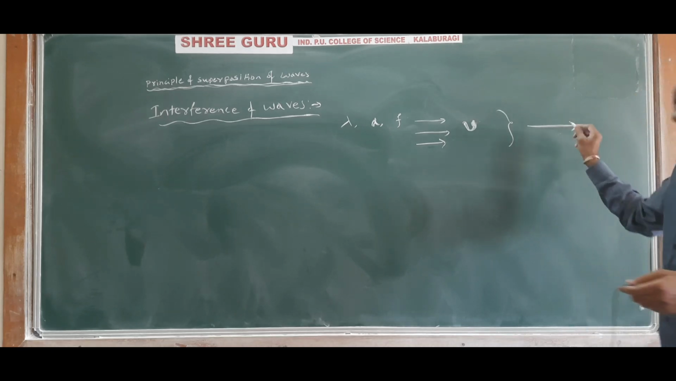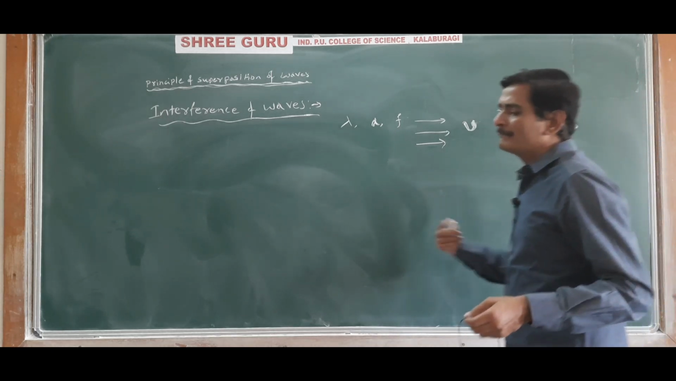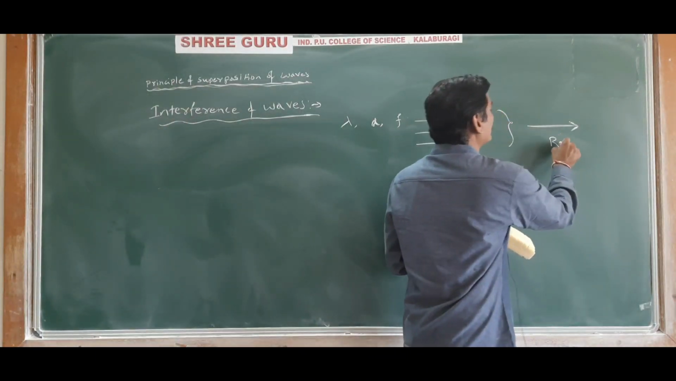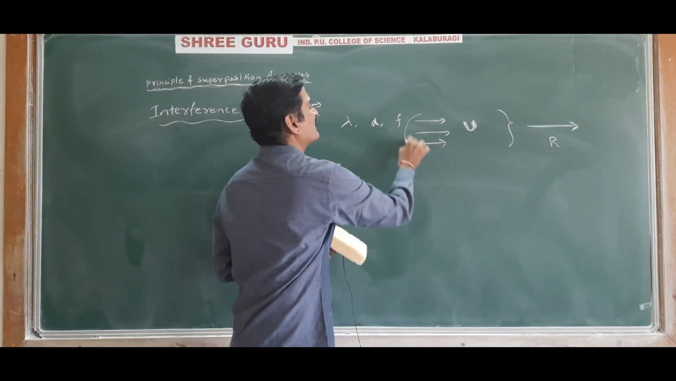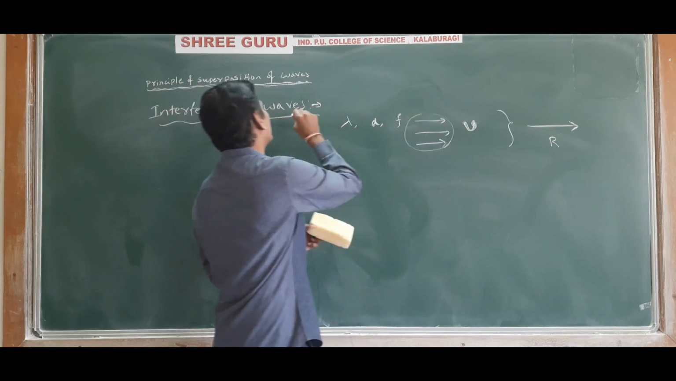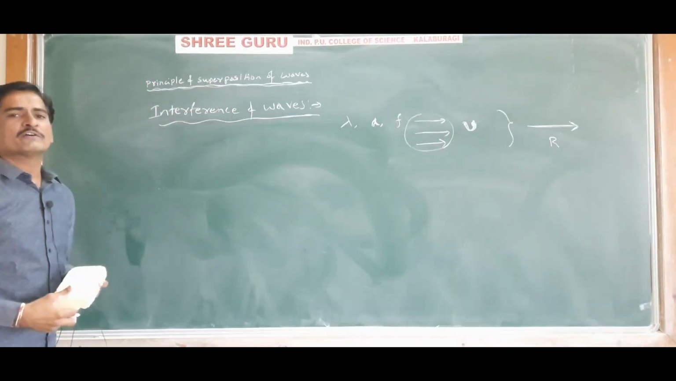It will give rise to a third wave whose amplitude is different from these waves. This phenomenon is called interference of waves.